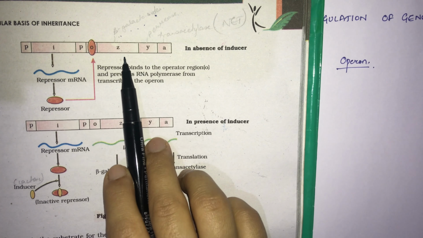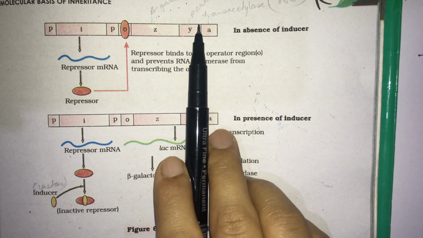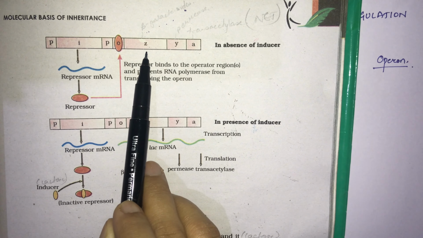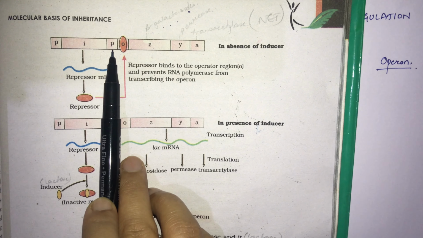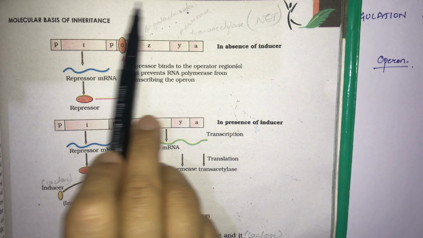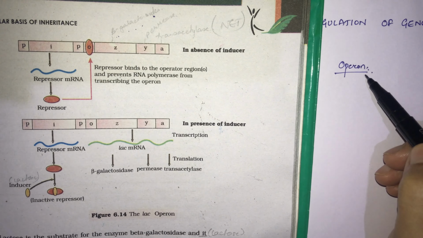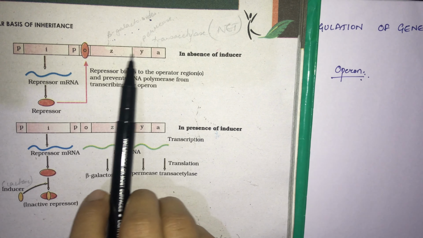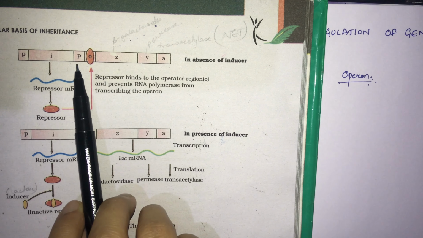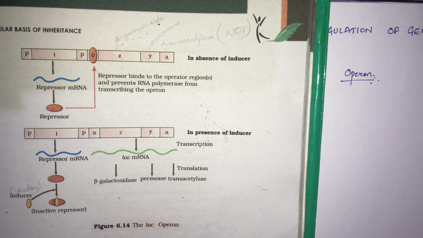So if there is a polycistronic gene, with more than one cistron, but it is controlled by one single promoter and a single regulatory gene, such a type of structural gene is called an operon.